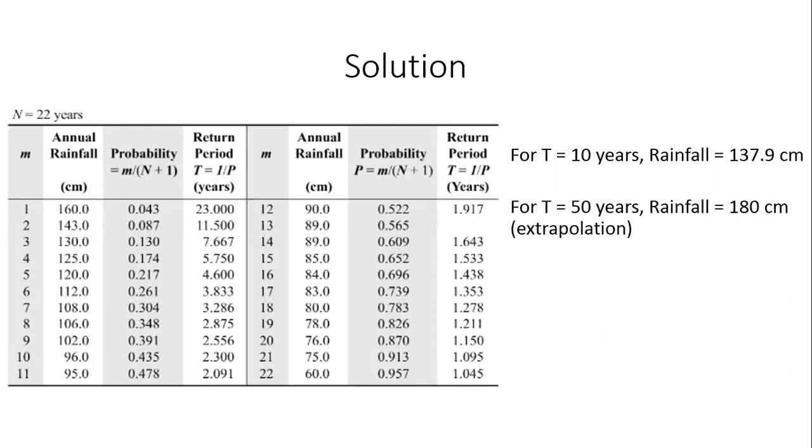You can either say that you will take the linear trend between 11.5 and 23 and extrapolate it to 50 and find out what that number will be, or you fit a linear trend for the entire data from 1.045 to 23. If you put them all on a plot, let us say on the x-axis I have t, and on the y-axis I have rainfall, R in centimeters.